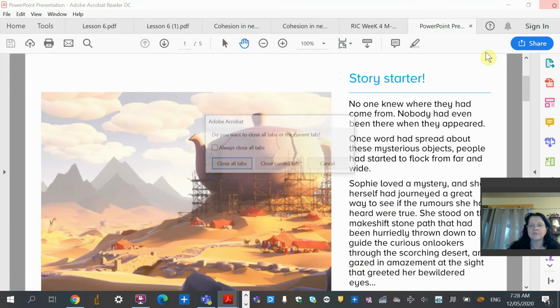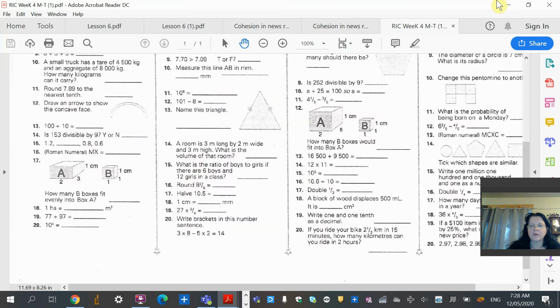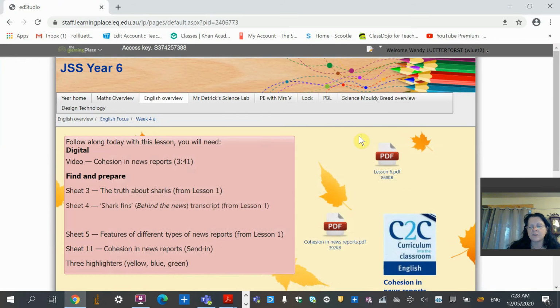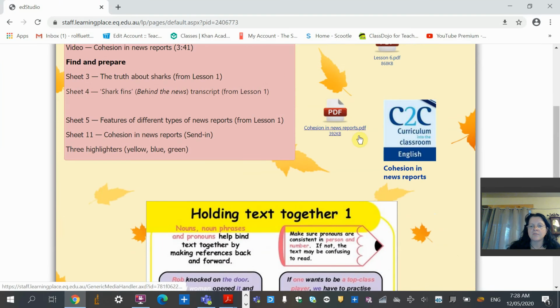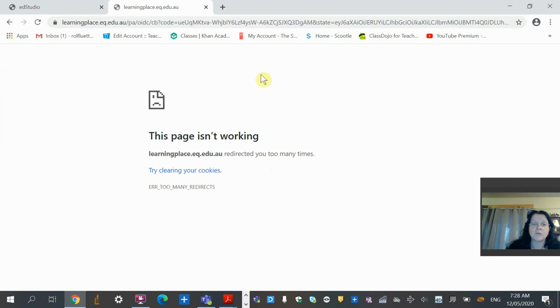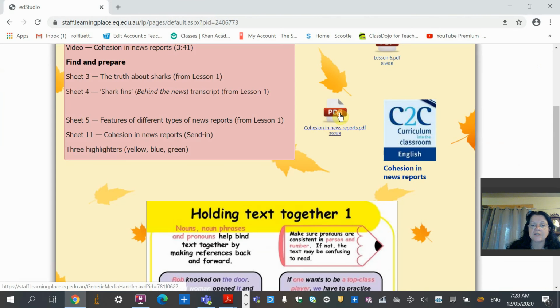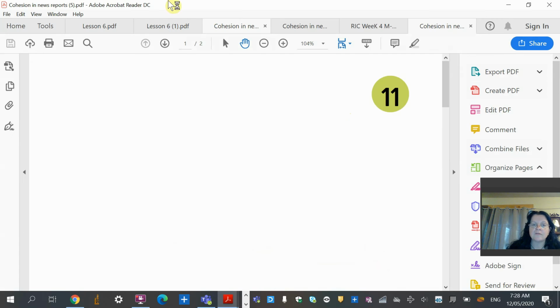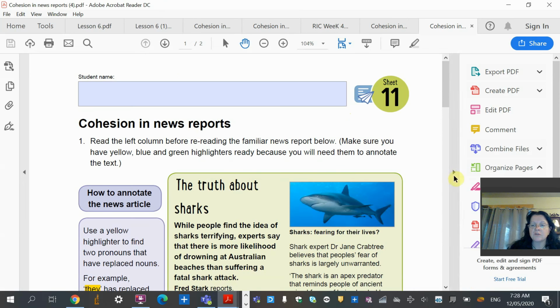Yeah, so that lesson there, if you just want to go in and fill it out, it's very similar from yesterday. A lot of the same questions. They do talk a little bit more about cohesion. I can't get this link to work. If you can, jump on and have a look. I can't seem to get it to work. Don't worry about it if you can't. The information that you need is here.